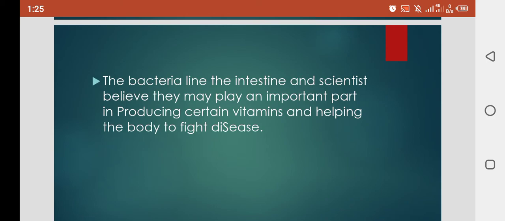Clear? Some bacteria are useful for us, and they help to produce certain vitamins, and those vitamins defend us from different diseases.